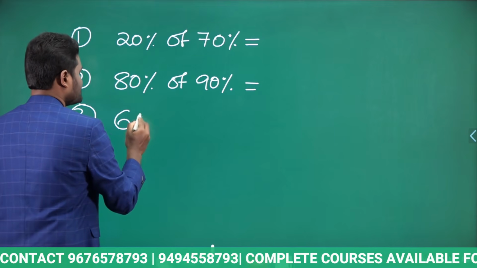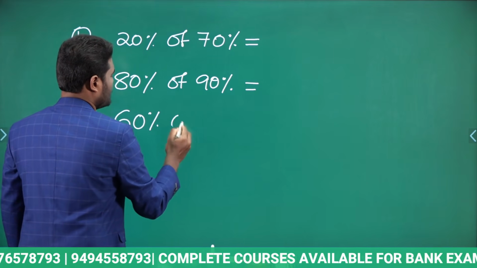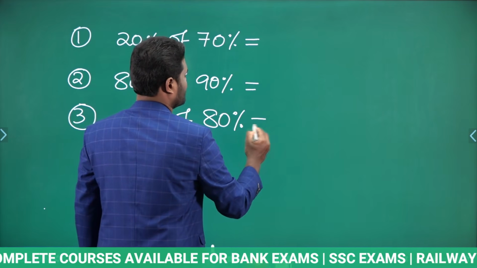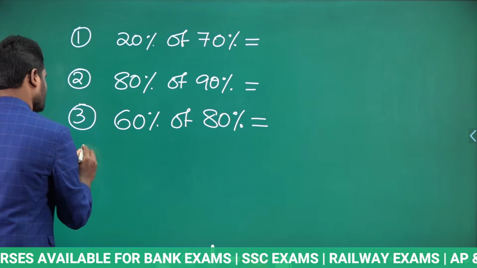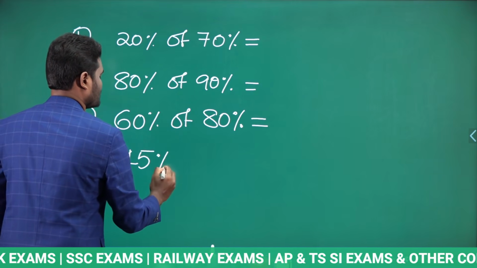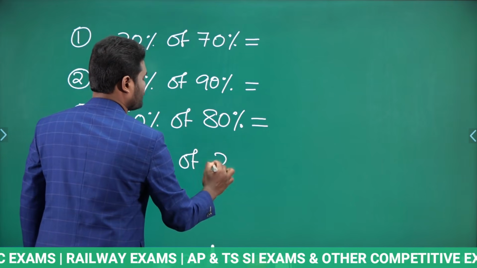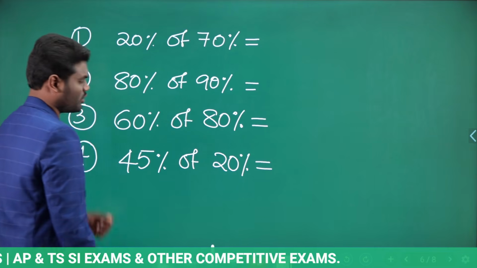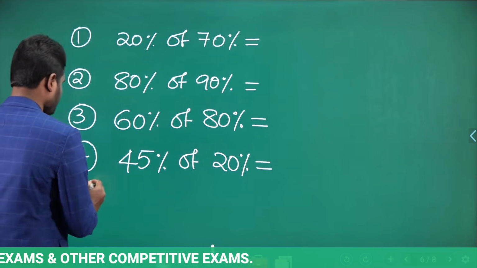Okay. 60% of 80% is how much? Similarly, 45% of 20%. 45% of 20% is how much?